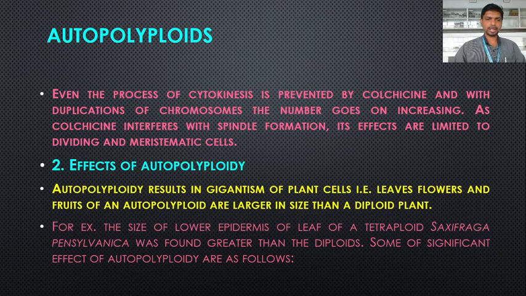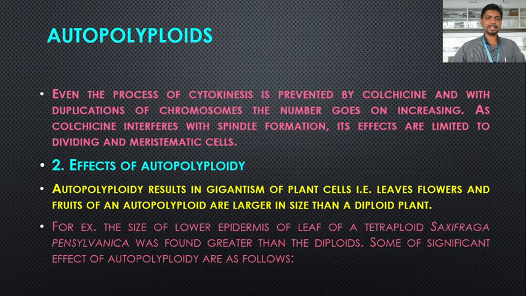Now the effects of autopolyploidy. Autopolyploidy results in giantism of plant cells, that is, leaves, flowers and fruits of autopolyploids are larger in size than those of a diploid plant, which we also discussed during the characteristics of polyploids. For example, the size of the lower epidermis of the leaf of a tetraploid Saxifraga pennsylvanica was found greater than in the diploids.